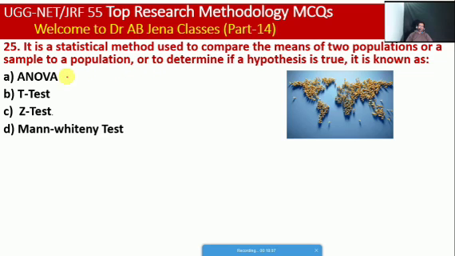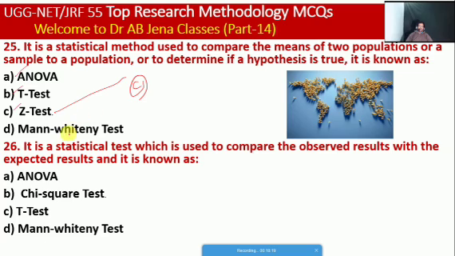It's known as, what will we say, whether ANOVA (analysis of variance) or t test, z test or Mann-Whitney test. So friends, here C is the right option. Next we will see, it is a statistical test which is used to compare the observed results with the expected results, and it is known as, what will we say, whether ANOVA or chi-square test or t test or the Mann-Whitney test. So friends, here B is the right option.